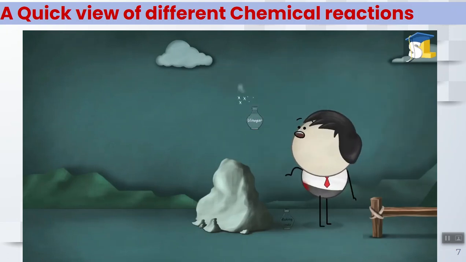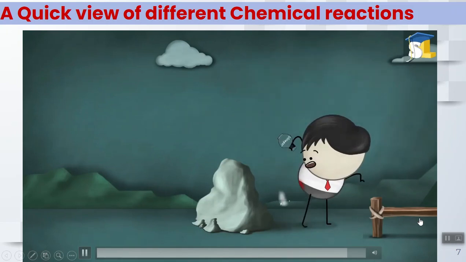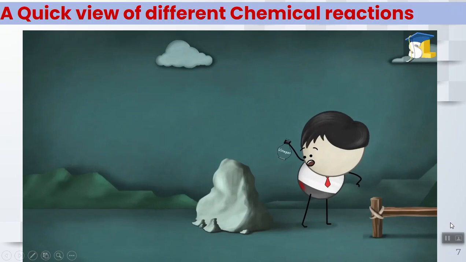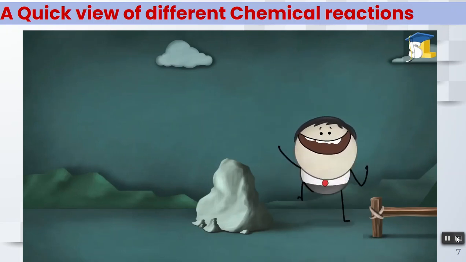However, when we pour vinegar, which is a mild acid, on the stung area, the acid, that is, vinegar, and the base, that is, the wasp's venom, get neutralized. As a result, the sensation of pain and itching decreases and we feel better.